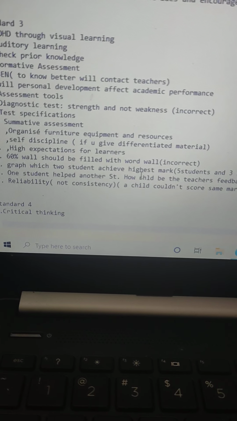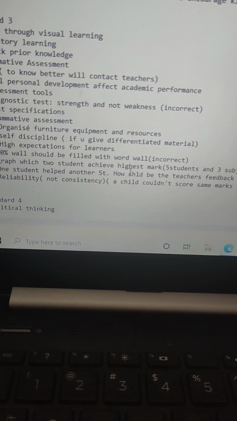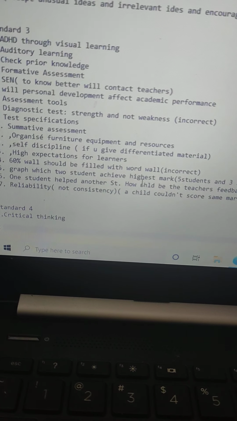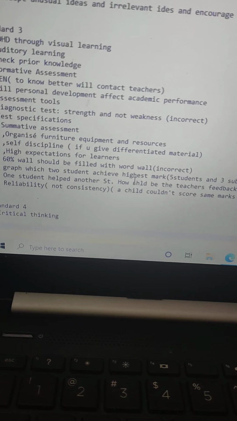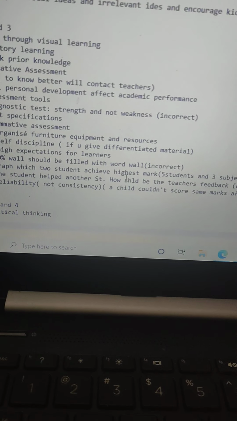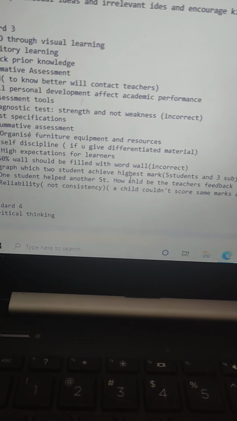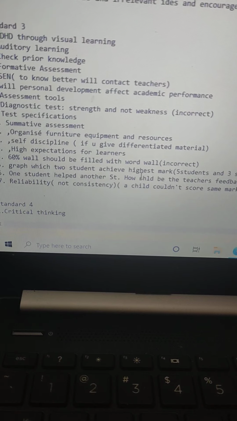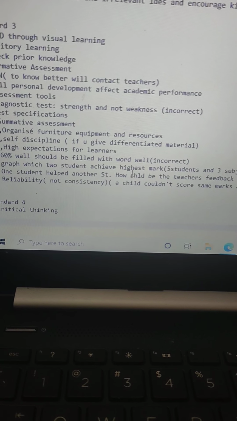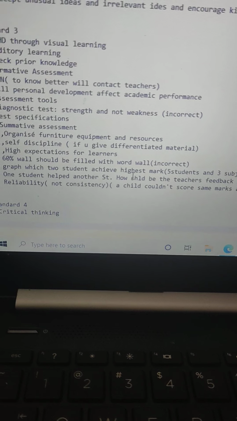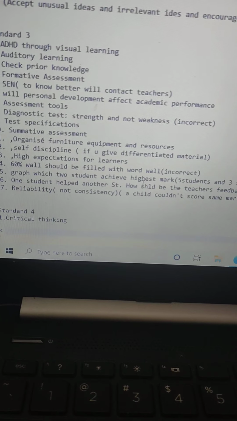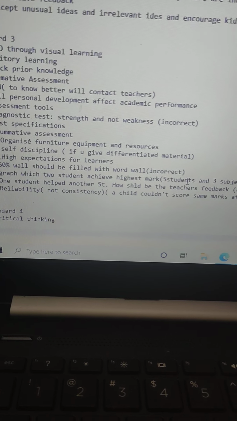The options were objectivity, reliability, and validity. When you talk about validity, it needs to measure the actual subject or the actual topic. When you talk about objectivity, it talks about scoring. When you talk about reliability, there should be consistency. And in standard 4, I could remember some questions related to critical thinking.